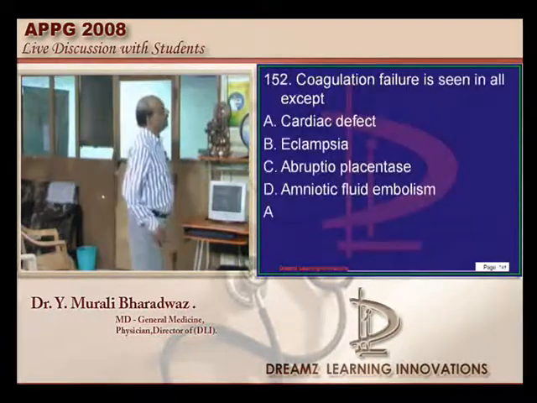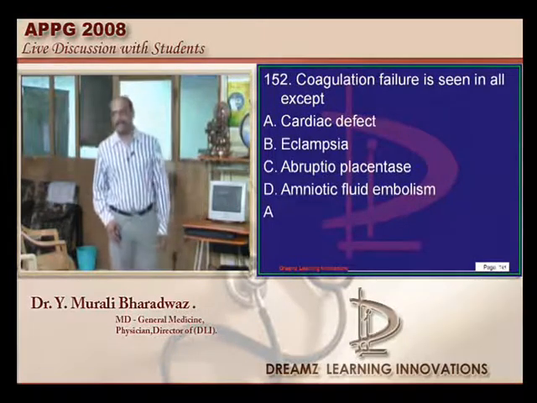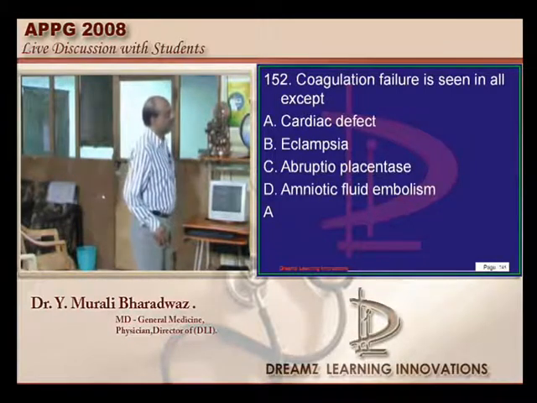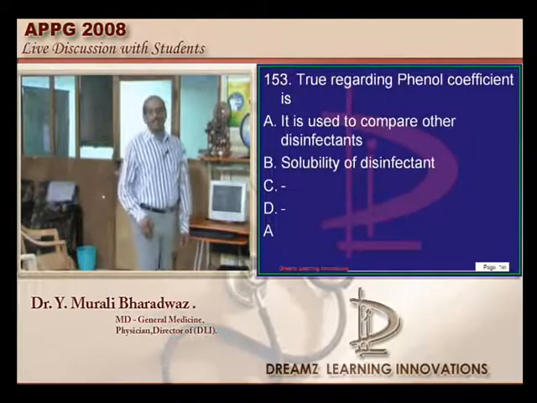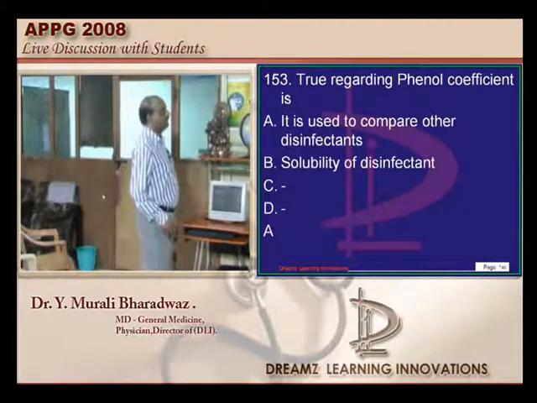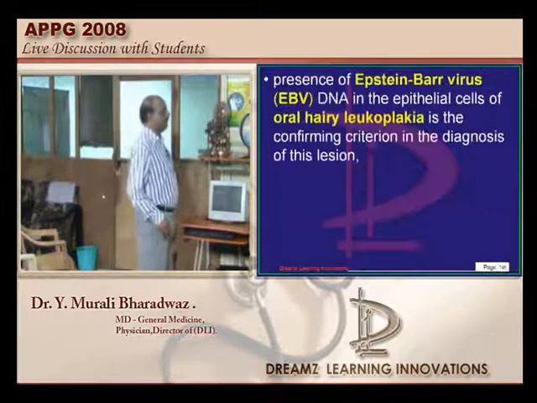conclude. Then coagulation failure is not a feature with a cardiac defect, but definitely with eclampsia and also abruptio placentae and amniotic fluid embolism. Rideal-Walker coefficient is the one which is used in order to compare one disinfectant's efficiency with that of the other. Oral hairy leukoplakia is caused by the Epstein-Barr virus, as all of you know very well.